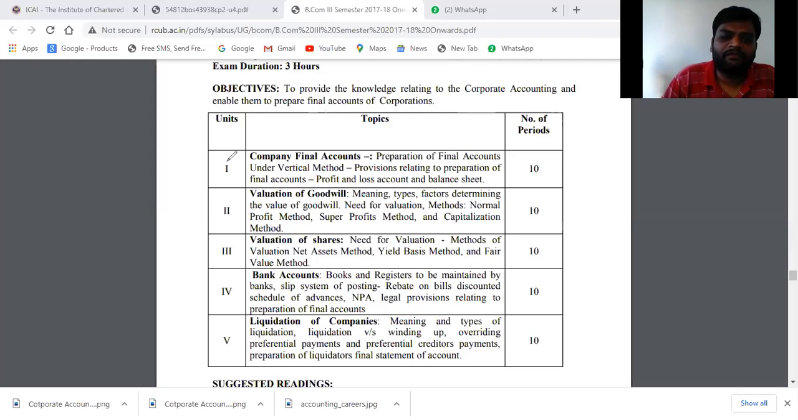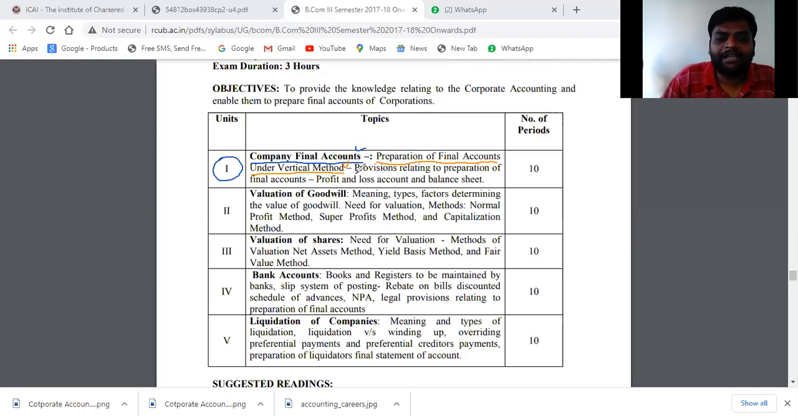Okay, then what is the first unit here? The first unit is company final accounts. What are the final accounts? You know that, profit and loss account and balance sheet. What are we going to learn in this? Of course, preparation of final accounts, but that too under the vertical method.